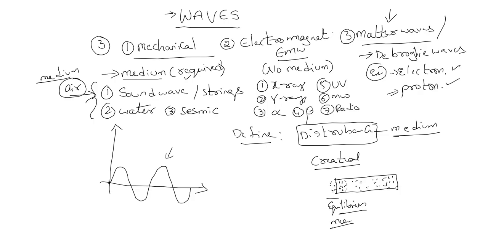Now when you take a tuning fork and hit it with a hammer, or when you talk, a force is applied on these particles, right? The particles in equilibrium are generally free, rarely close. Now due to the disturbance, these particles move and come close like this. This is called denser.